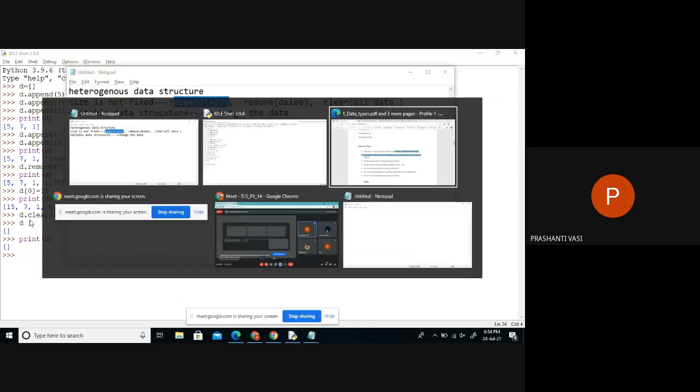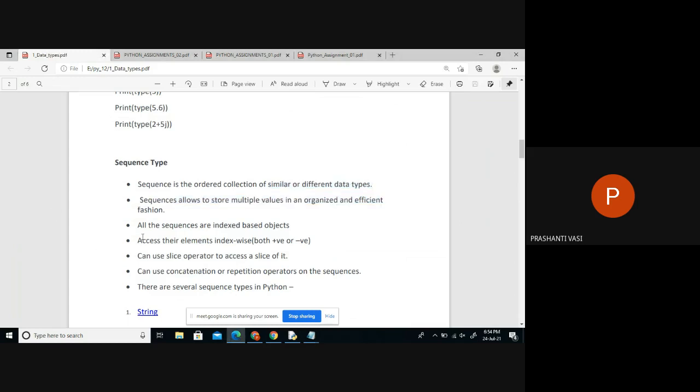So when we look at these points, you can understand that a sequence allows us to store multiple values in an organized and efficient fashion because of indexes. Because of the index, it's important.